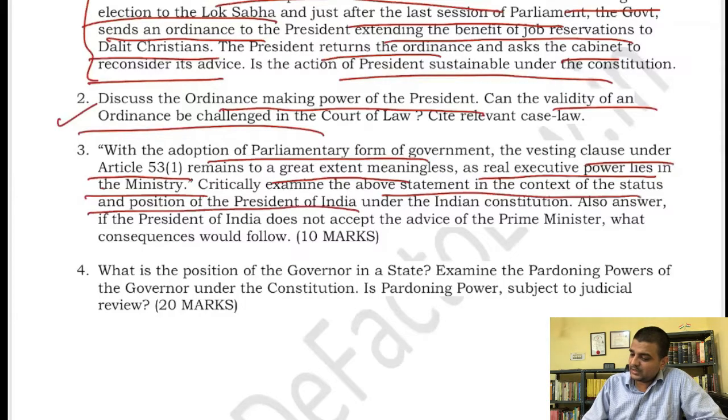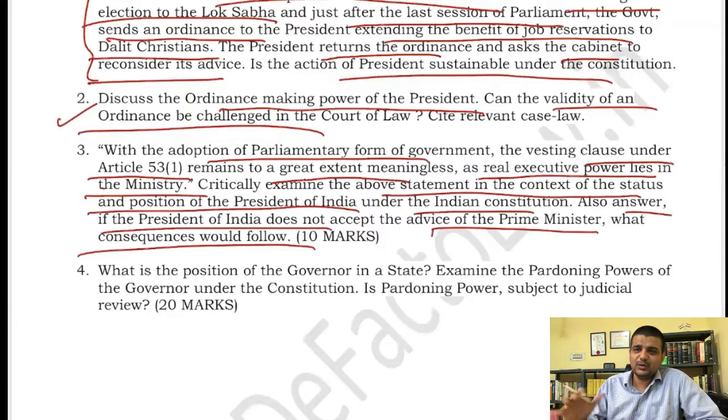Also answer, if the President of India does not accept the advice of the Prime Minister, what consequences would follow. Okay, so constitutional conventions, if some have been recognized, you can go for a mandamus writ. The government can go for a writ against this, or any private person can file a writ against the president, or second thing, the parliament can impeach him because it will amount to the violation of the constitution, right? That is the only thing that is there.